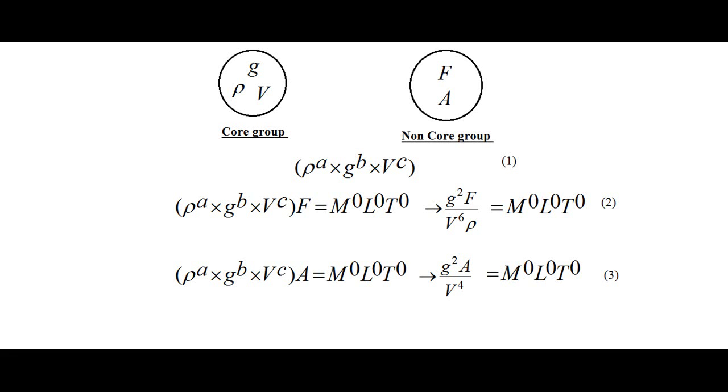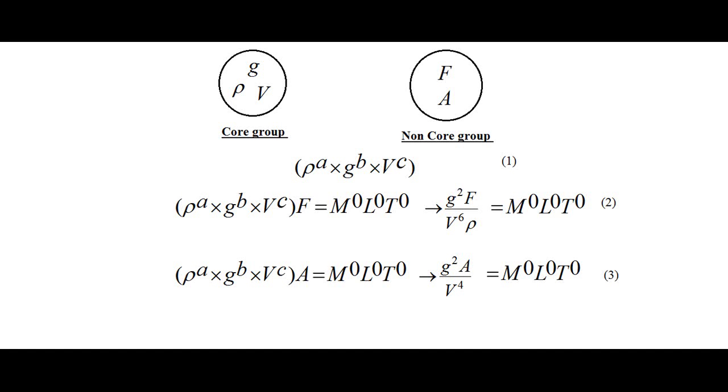G square means b comes out 2, a comes out minus 1, and c comes out minus 6. So ultimately the left hand side formula becomes g square f upon v to the power 6 into rho. Since the LHS is equated to a non-dimensional number, a, b, c will come out so that the LHS becomes a non-dimensional number. So in case the value of a is minus 1, b is 2, and c is minus 6, then the left hand side becomes a non-dimensional number.